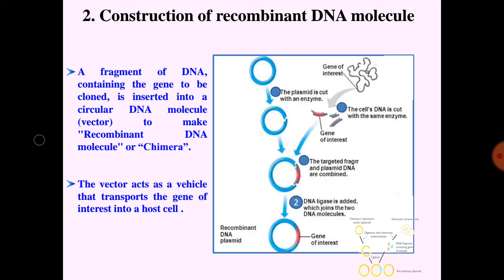Now, a cloning vector, that may be a plasmid or bacteriophage DNA, is also treated with the same restriction enzyme to create a gap where the required gene is inserted. The required gene or gene of interest is now incorporated in the gap created in the cloning vector. And the two are joined by the enzyme DNA ligase, resulting in a recombinant DNA molecule or hybrid DNA molecule.